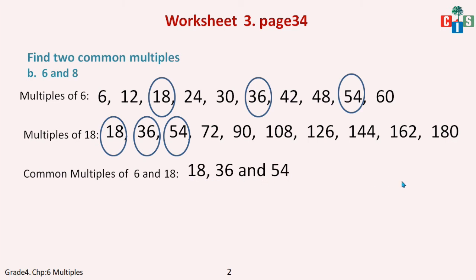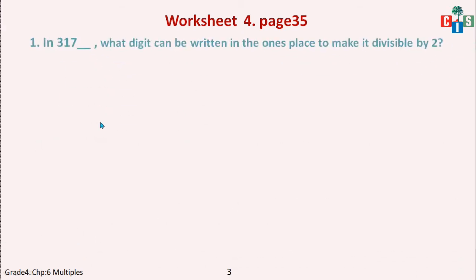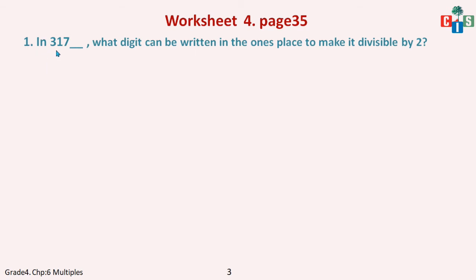Okay. Now moving on to the next page, that is page number 35, worksheet number 4. Mental maths questions we will solve. Okay. The first one is the number 317 and then the ones digit is blank. In this number, what digit can be written in the ones place to make it divisible by 2?